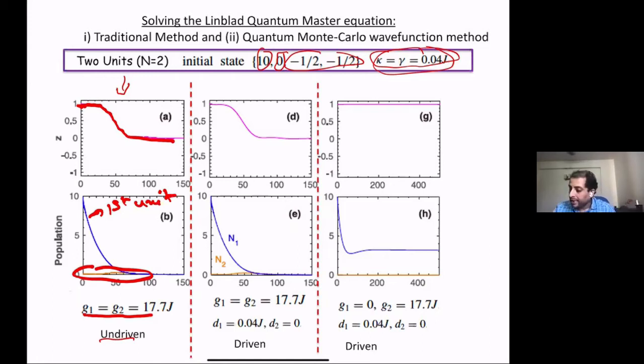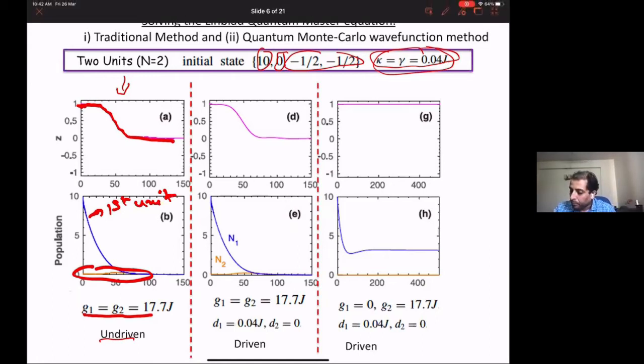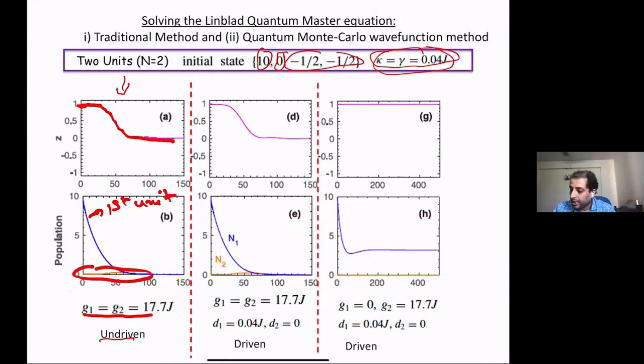Now this is the second plot here, where you have drive, and you have some light matter interaction, but then the drive is not enough. So eventually you again lose imbalance. So this is the case where you are unable to sustain the imbalance.